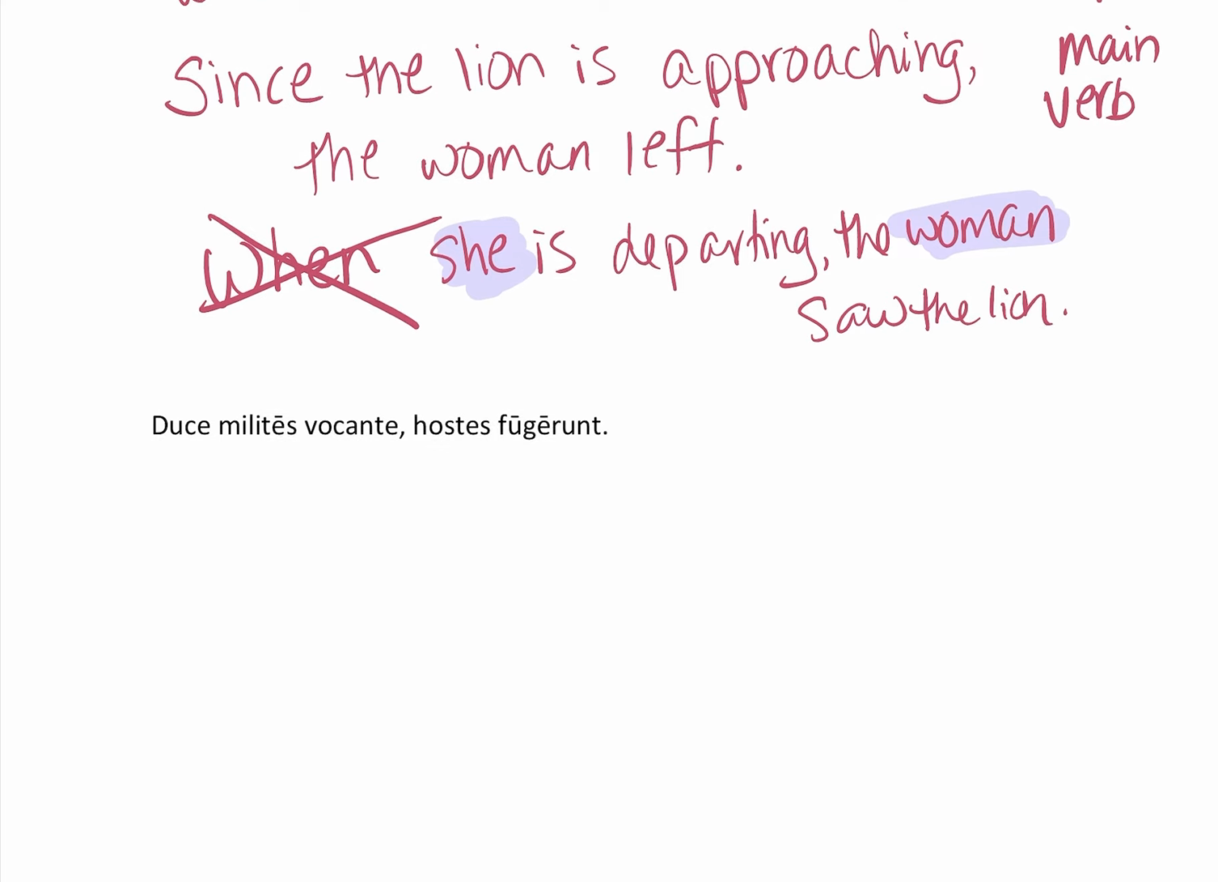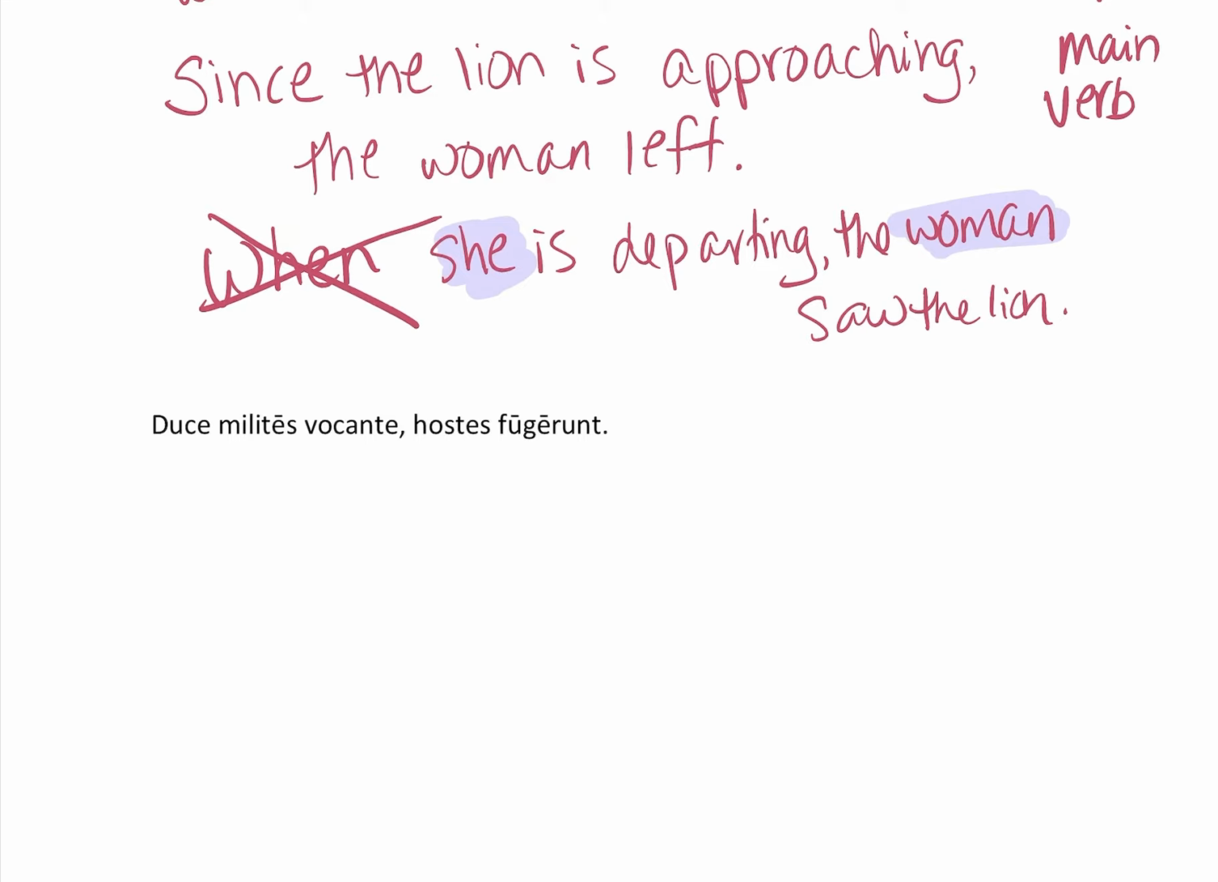All right, one more example. Okay, I'm going to change colors here to separate them out. Duce milites vocante hostes fugerunt.